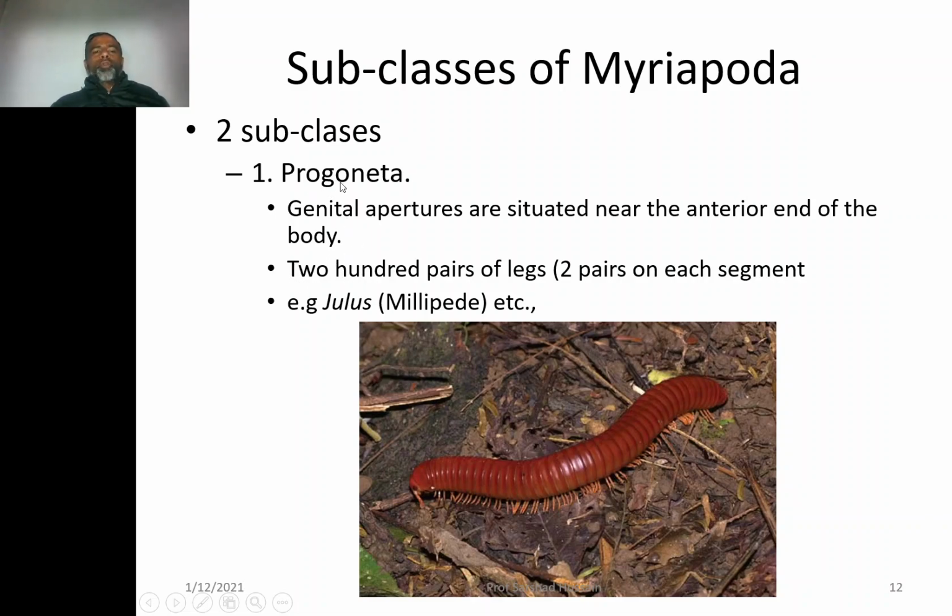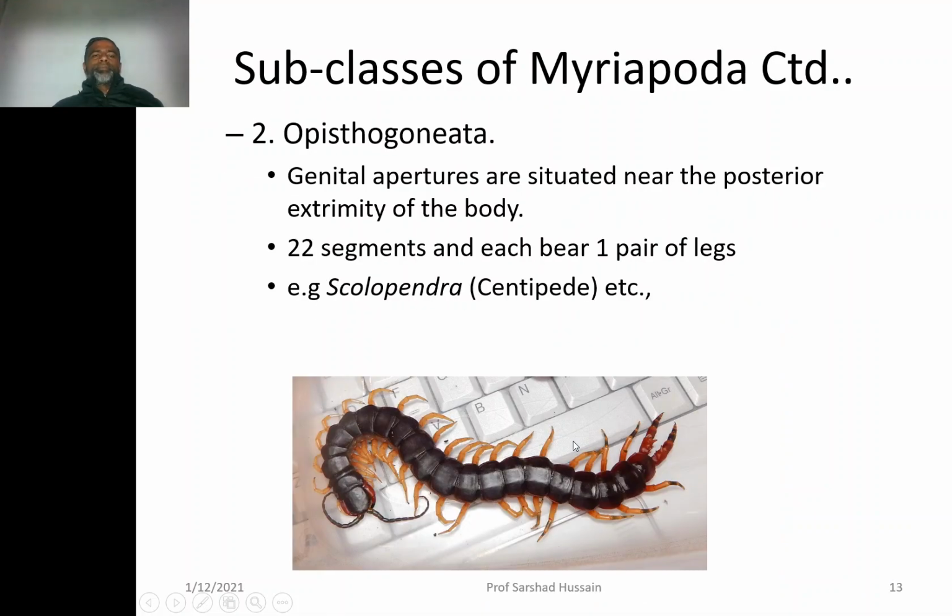Pro means anterior portion. 200 pairs of legs. This is the example of a millipede, which is having 200 pairs of legs. That means 400 legs. So they are having a large number of legs. Each segment is having two pairs of legs.